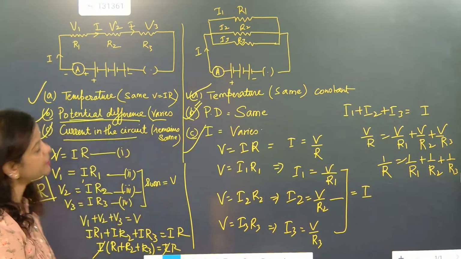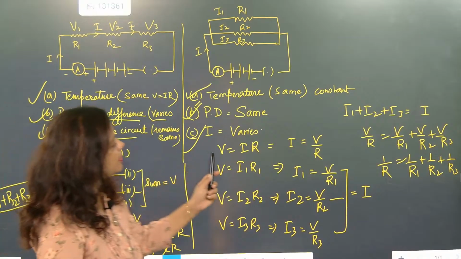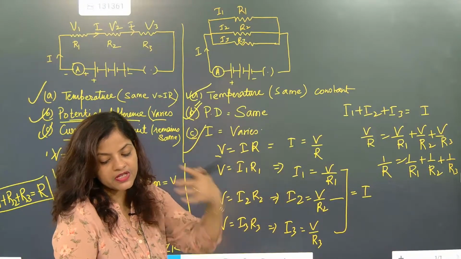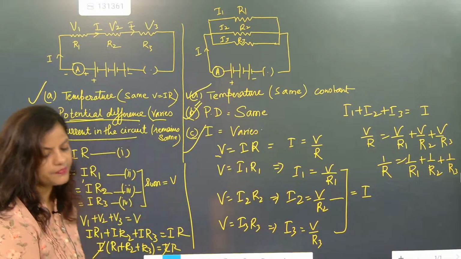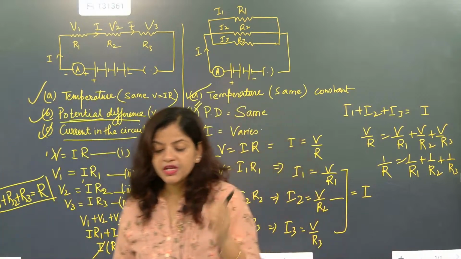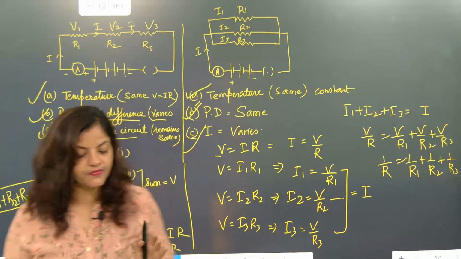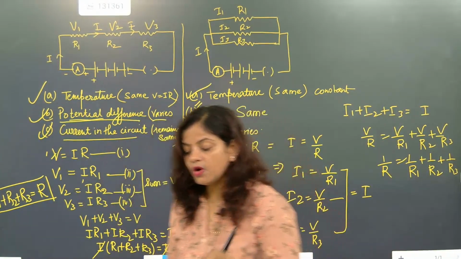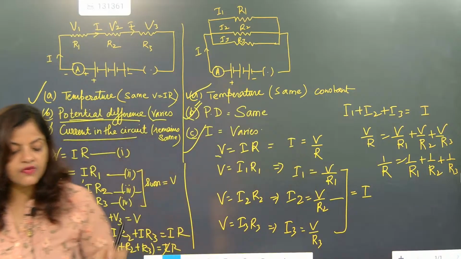I hope everybody might have understood this one. So now look here. So V is equal to I. So 1 by R is equal to 1 by R1 plus 1 by R2 plus 1 by R3. Now children, one question I am going to ask from you. What is the meaning of equivalent resistance?